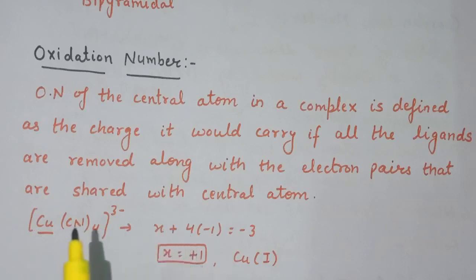Now here we have cyanide ions. One cyanide ion constitutes 1 unit negative charge. So here 4 cyanide ions, so 4 into -1, and the overall charge on the coordination complex is -3. So it will be equal to -3. So from here the oxidation number of copper comes out to be +1.